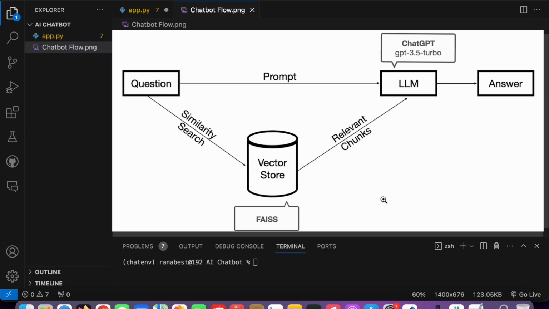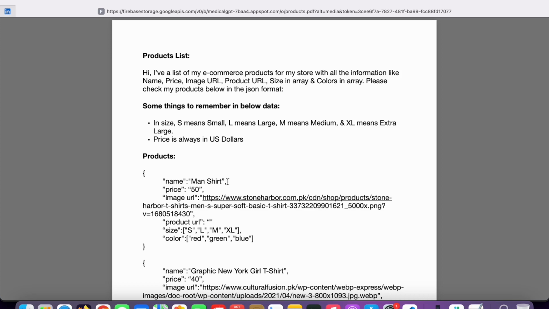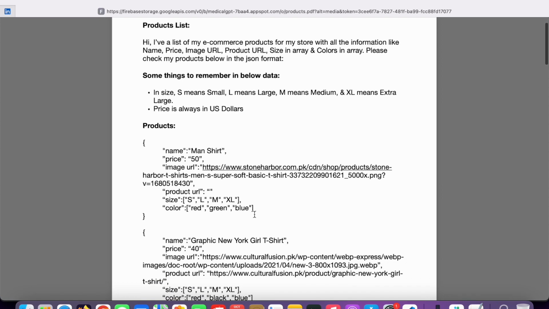We are going to send ChatGPT only the relevant data which it should answer. Let's say I asked the chatbot, do you have the man shirt? In the backend, ChatGPT searches only those embeddings where the man shirt kind of chunks are present.